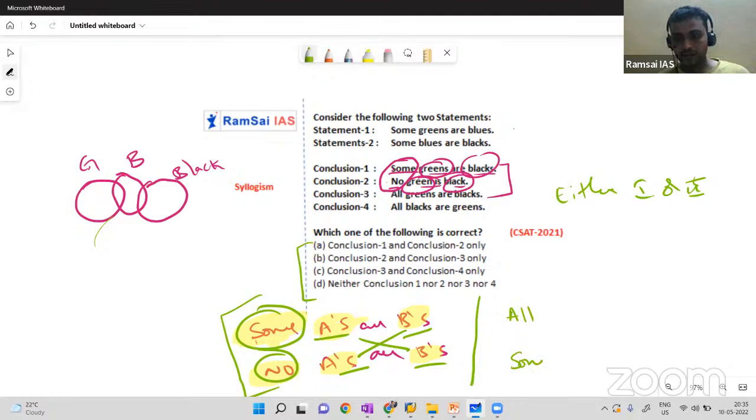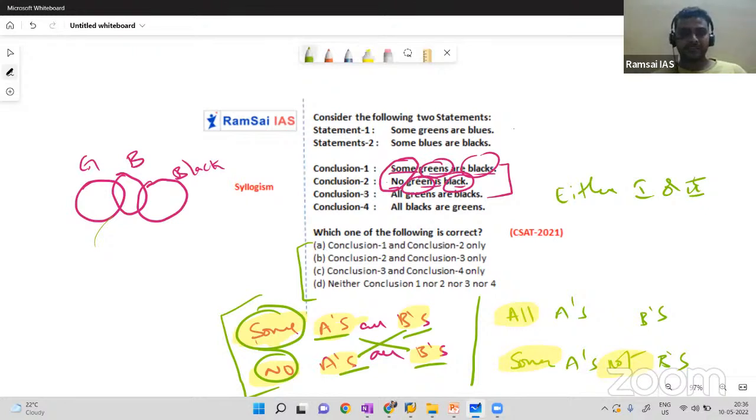All, some not. Yes, B's, or it can be B's, A's. No problem. But remember these terms: all, some not. If you find all, some not in any of the conclusions, remember either one or two will be the answer. Either A follows or B follows. I mean, either the first conclusion follows or the second conclusion follows.